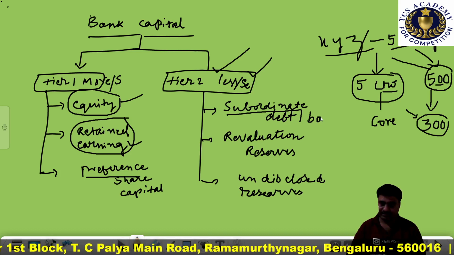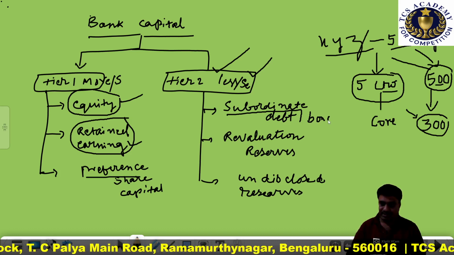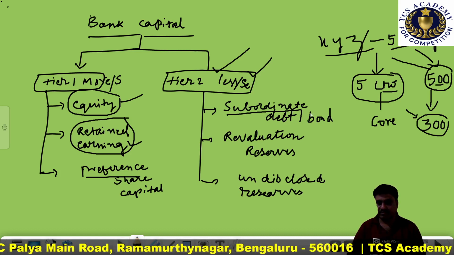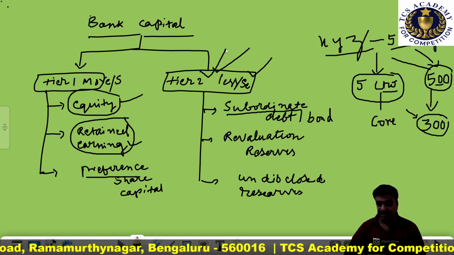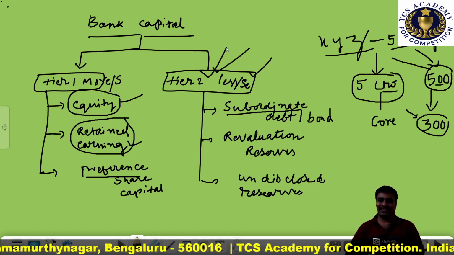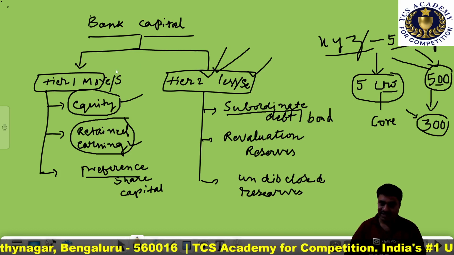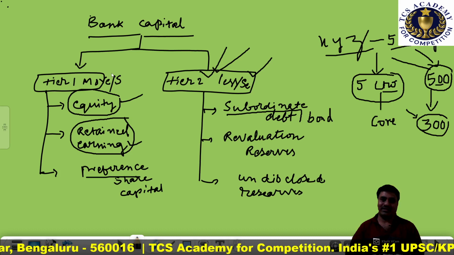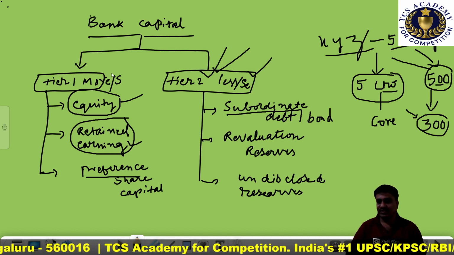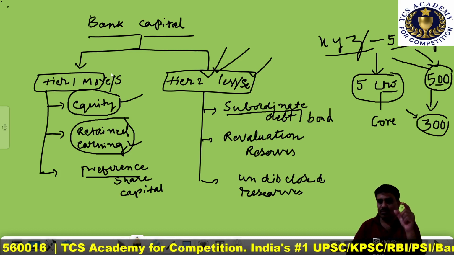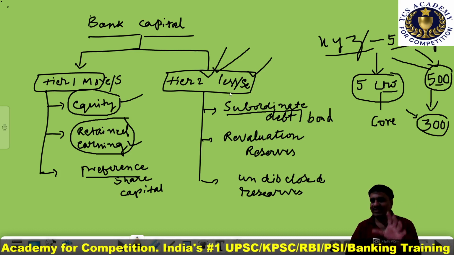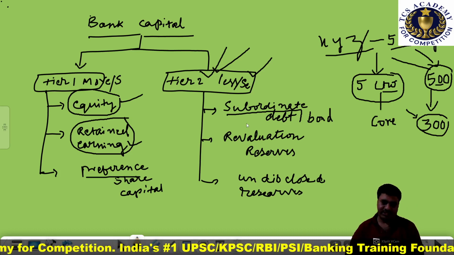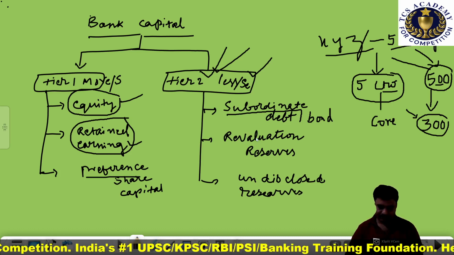As I mentioned in the previous video, this tier 2 capital is a borrowed capital. Clear? Tier 1 capital is the owner's capital. That is why tier 1 capital is more secured, and tier 2 capital is less reliable. Clear?